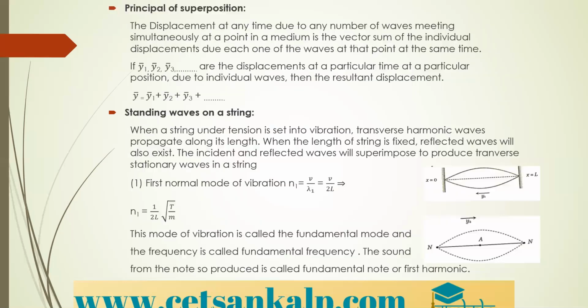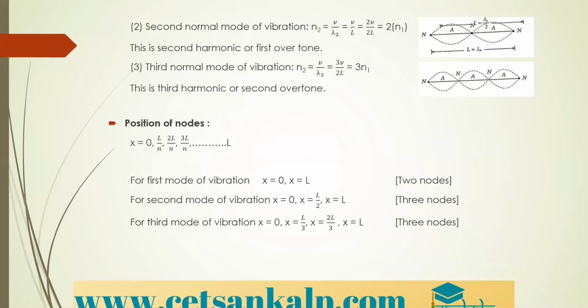For the first normal mode of vibration, the expression is N1 equals V by lambda 1, and N1 is equal to 1 by 2L root of T by M. Here, the second normal mode of vibration is given by N2 equals V by lambda 2, which is equal to V by L, which is 2 into N1. Just to take it in terms of N1, we multiplied and divided by 2. Therefore, N2 is equal to 2N1.